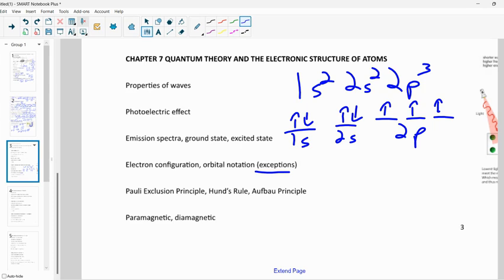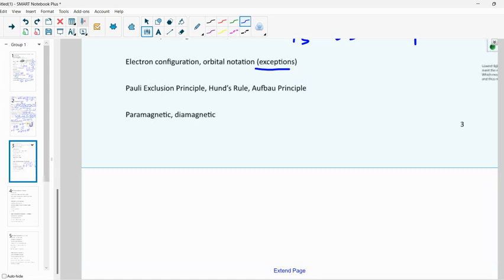All right. Pauli exclusion principle, Hund's rule, Aufbau principle. Those are just the rules that we use to do the electron configuration. Pauli exclusion principle, we can't have 2 electrons, like both up arrows, in the same orbital. We can't have something like that. Hund's rule, we've got to have 1 in each one before we start to double up. Aufbau principle, we start at the lowest energy first, lowest energy sublevel, and we fill those. So it goes 1s, 2s, 2p, 3s, 3p, 4s, like that.